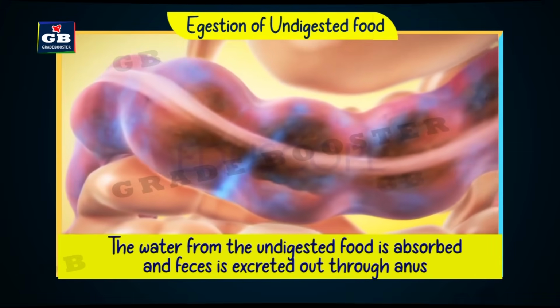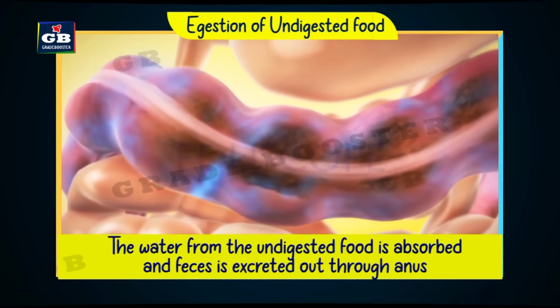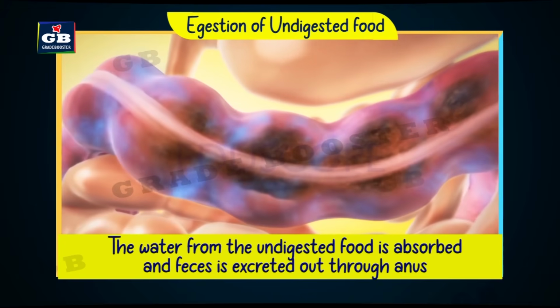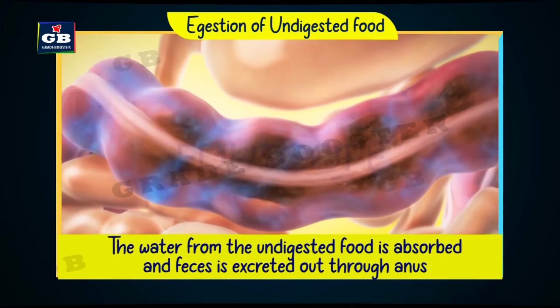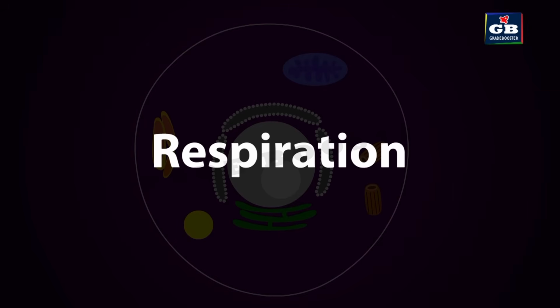Undigested food enters into the large intestine. The water present in this undigested food is absorbed into the blood. The remaining undigested waste is excreted out through the anus.